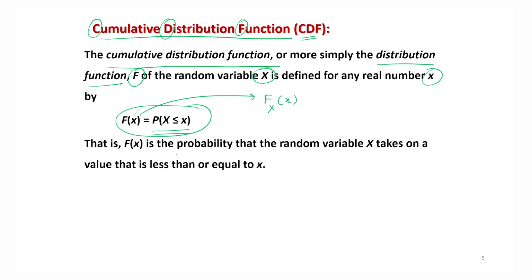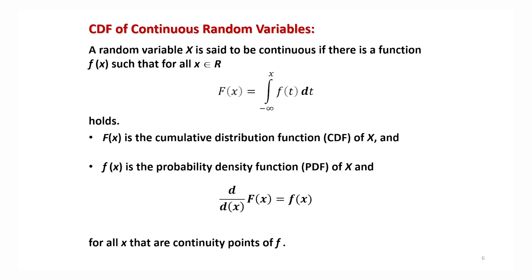So this capital Fx is the probability that a random variable x takes on a value that is less than or equal to small x. So this is the concept of CDF. Right. So in case you want to find out the CDF for a continuous random variable, then how to get it done?